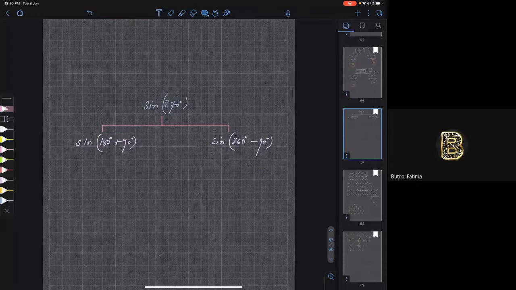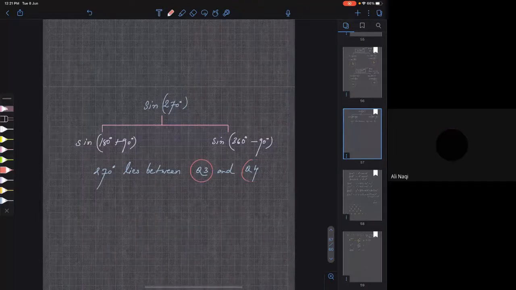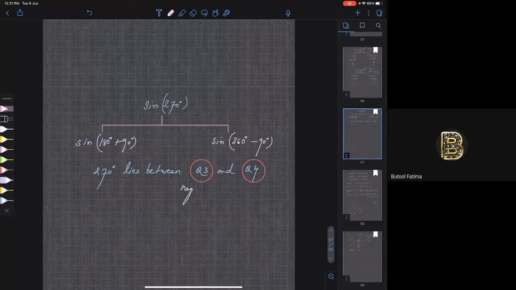So I'm writing that here: 270 degrees lies between Q3 and Q4. Do you agree? So it is negative here and negative here.